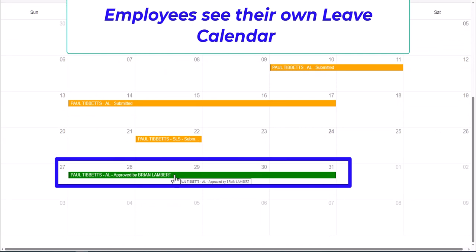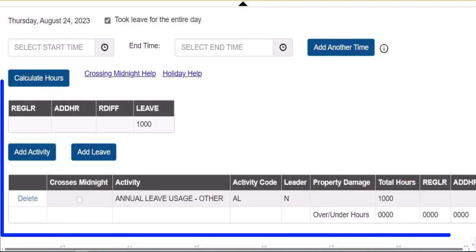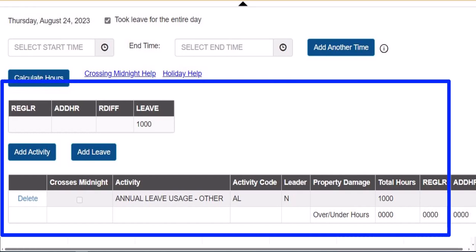So we hope this is a great feature. It's not something that's required. The nice thing about it, if you do request leave and a supervisor approves that, it's actually going to go through the whole entire process of assigning work and also documentation. So when the employee comes into their documenting work, it will be sitting on that page already documented for that day for that leave request. Hope this works out great for everyone.